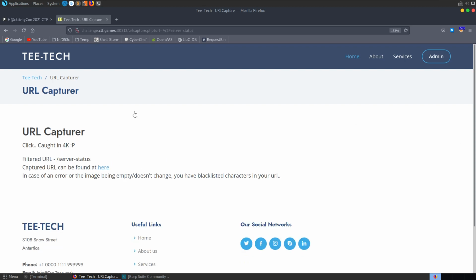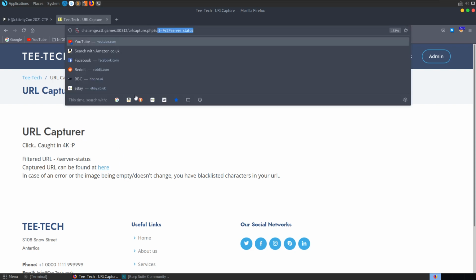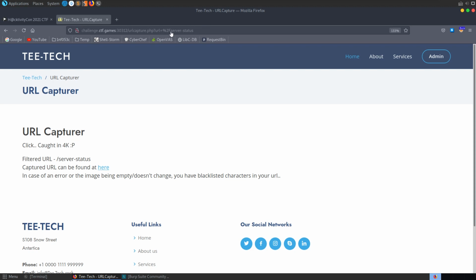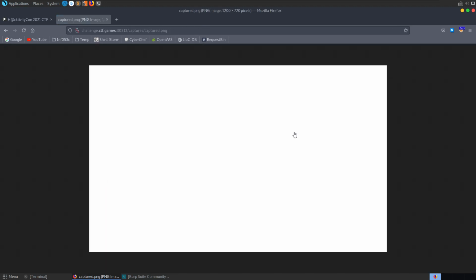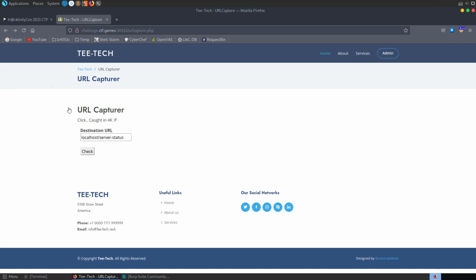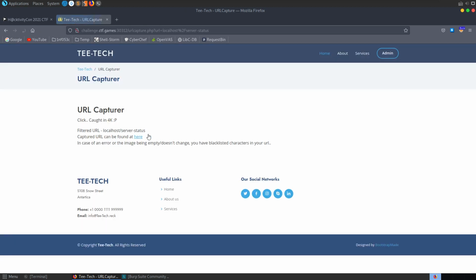Okay, that did still take about a minute or so to come back, but you can see we have the URL up here set to server status. Oh, so that didn't actually have the localhost there. Let's see if it brought back anything. Okay, no, it's a blank page. Alright, so let's go back and this time do it with localhost. I think it should come back quite quickly because there's no errors.